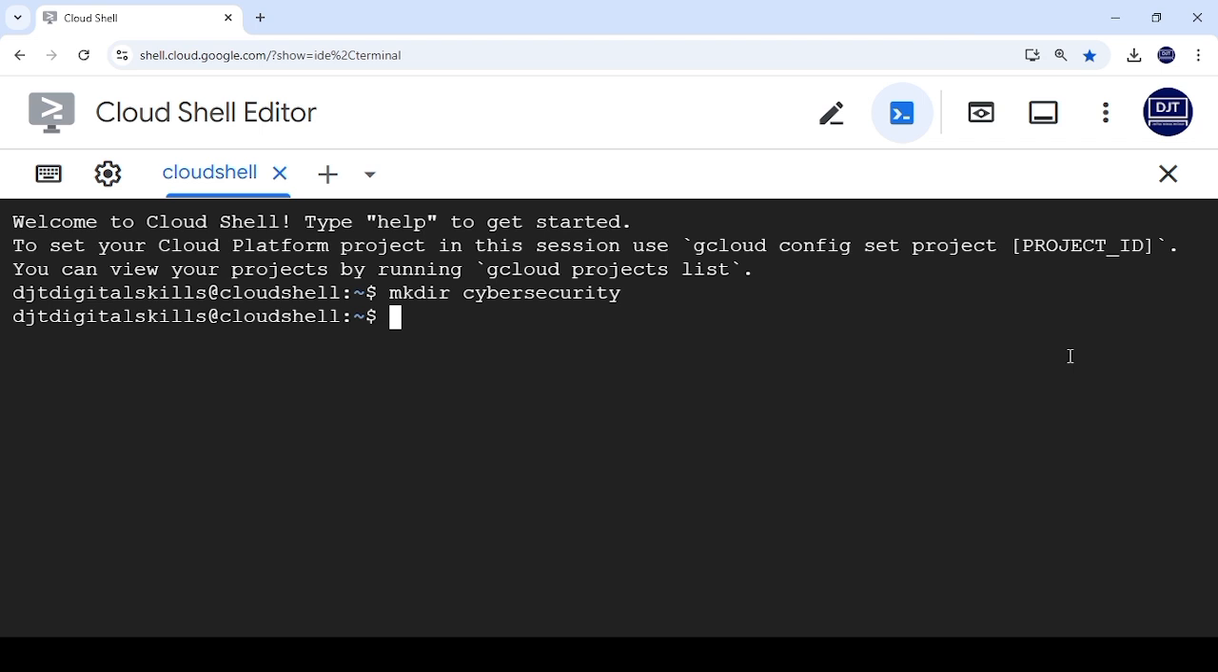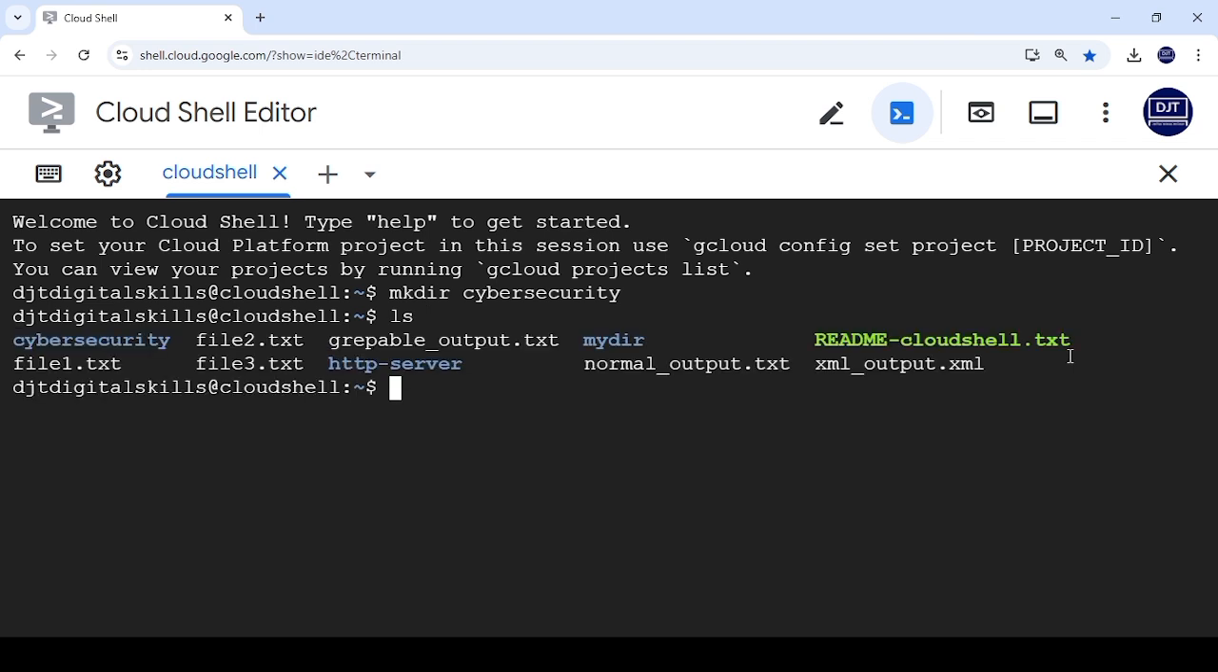So mkdir is the word for make directory. I've made the directory cybersecurity. Cybersecurity is already a directory there. Now let's show a list of what I have. I've created this directory now. List is ls, press enter.